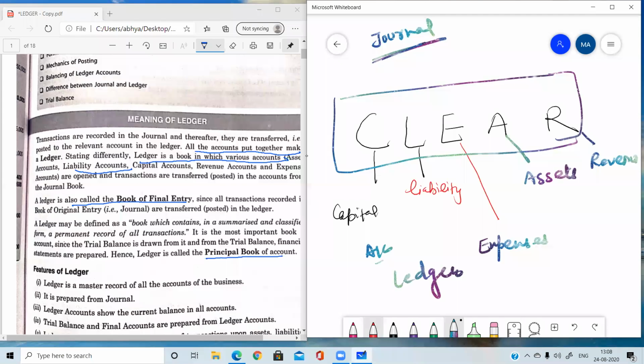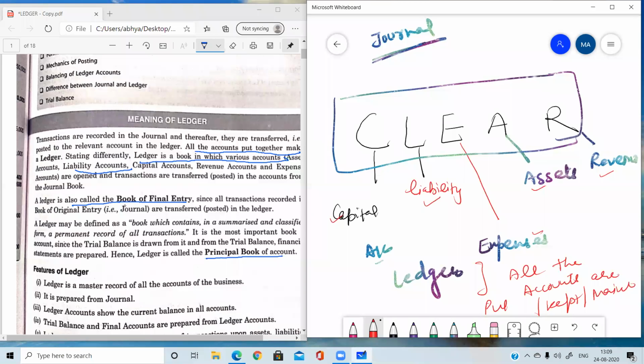Ledger is a book where all the accounts are kept or maintained together, which means the capital account, liabilities account, asset account, revenues account, and expenses account are put together.